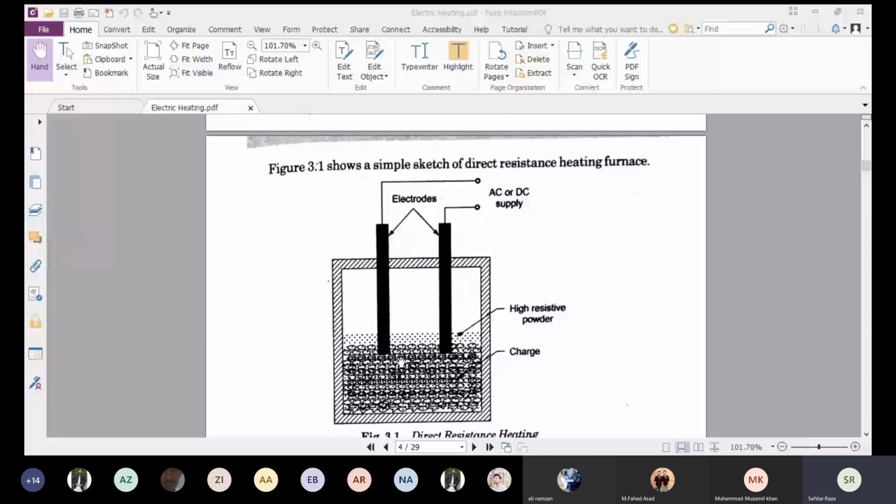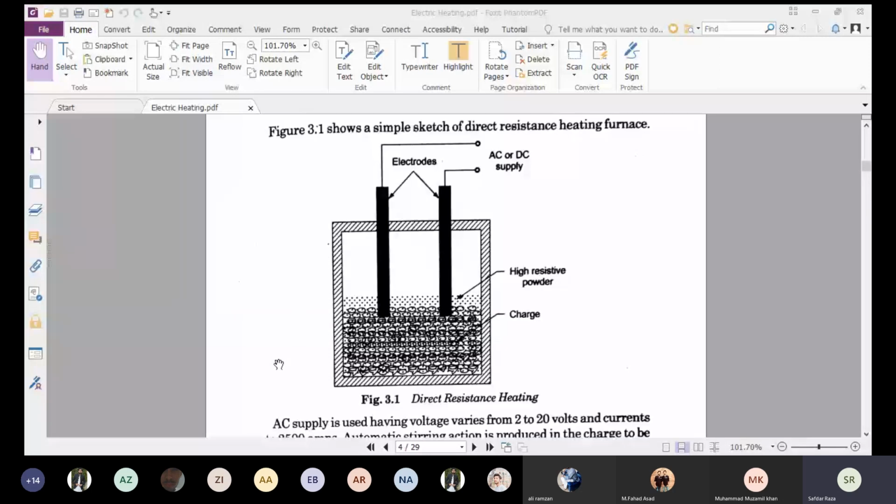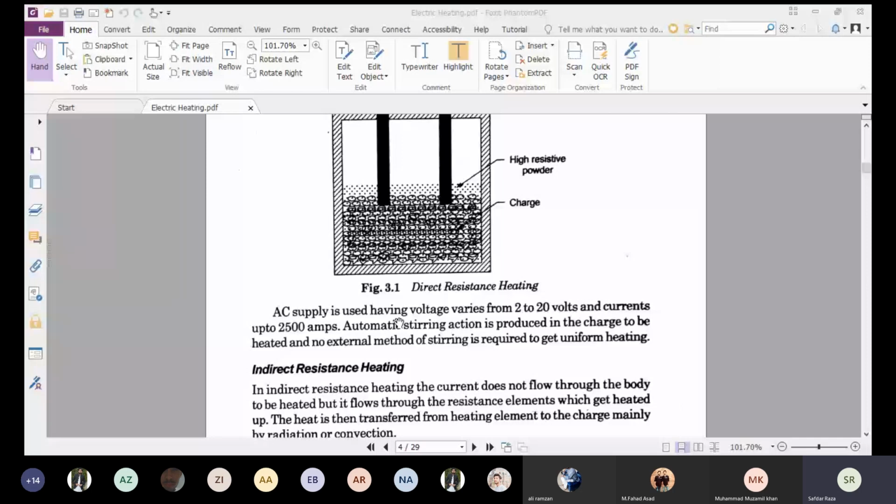Now what is the stirring action? Stirring action is the rotation of the charge, the rotation of the material, taking place automatically. We are not going to put any external material to stir the charge. AC supply is used, with voltage varying from 2 to 20 volts and current up to 2500 amperes.